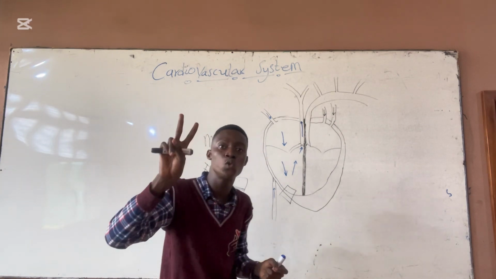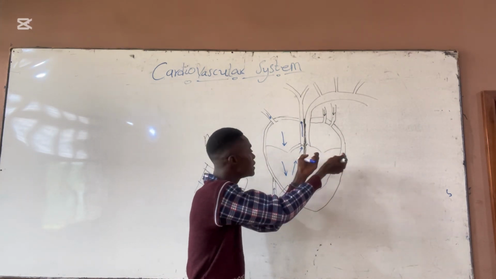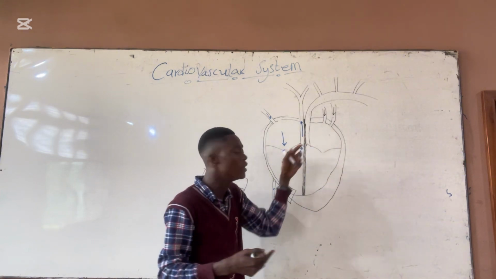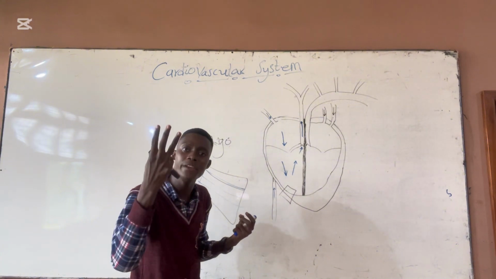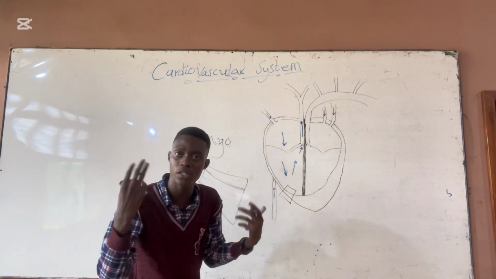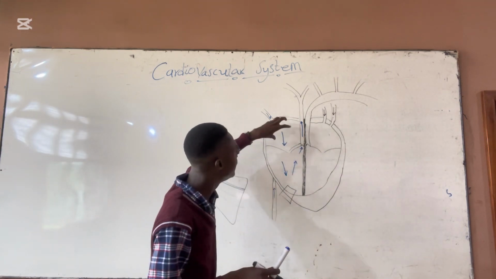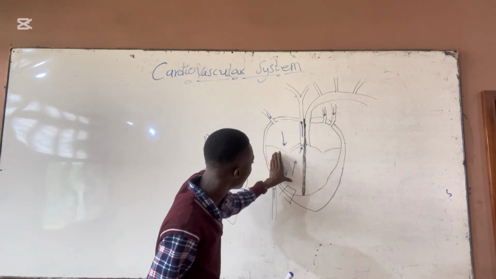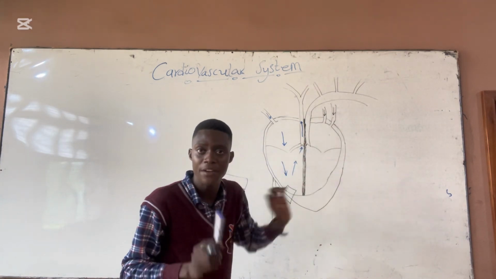Bicuspid means it has 2 cuspids, which form the valve separating the heart into 2. Then we have the right part of the heart, which is divided by 3 cuspids or 3 cups, known as the tricuspid valve. So it's divided into 4 chambers: the right atrium, the right ventricle, the left atrium, and the left ventricle.